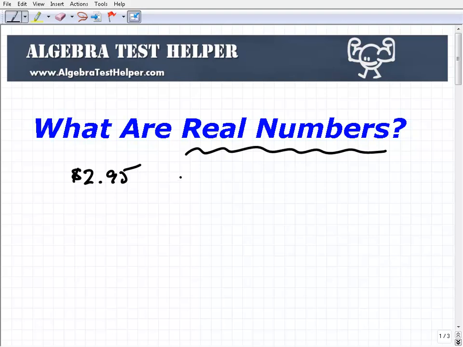Let's say it's cold outside and it's negative 10 degrees Fahrenheit. That negative 10 is a real number. Let's say you're looking at how much pizza you have left and you only have 1/3 of your pizza left. That is a real number. Let's say you just got paid $1,200. That's another example of real numbers. So real numbers are a collection of various different types of numbers. That's the first thing.